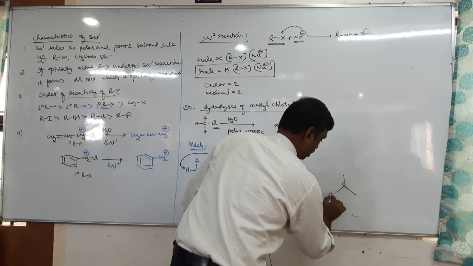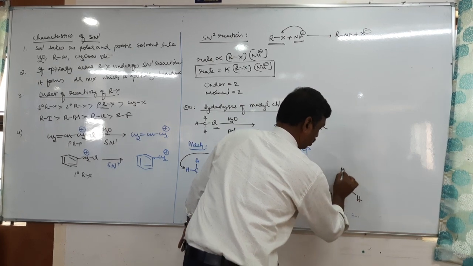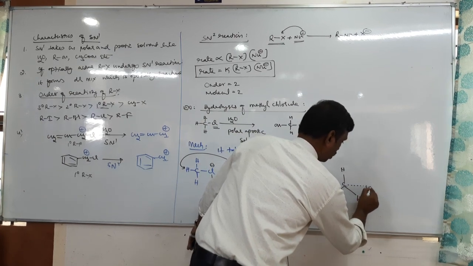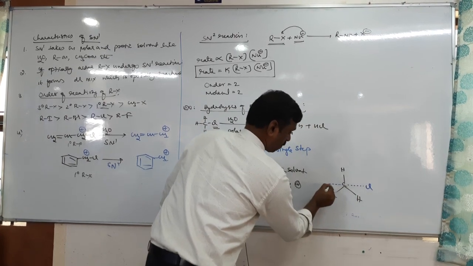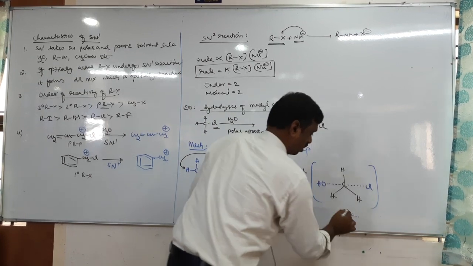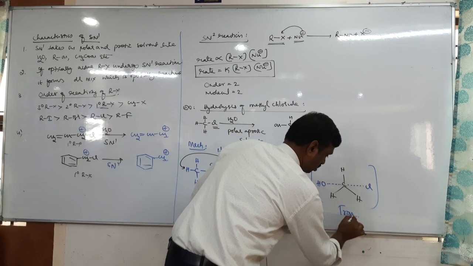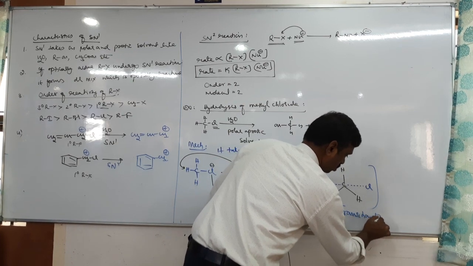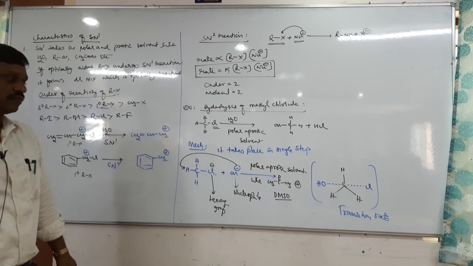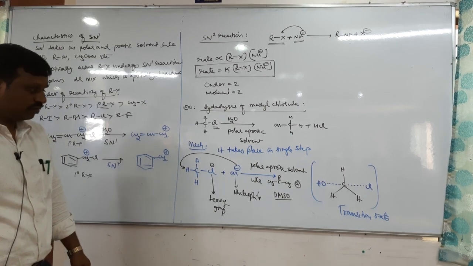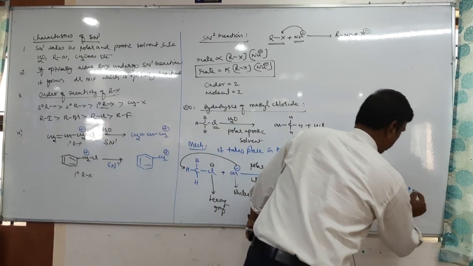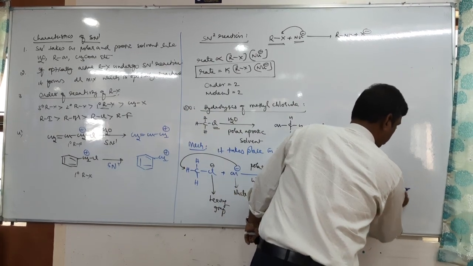In the transition state there will be 3 hydrogens, this chlorine partially bonded, and OH also partially bonded with carbon, which is called a transition state. Right. Now here is the importance of the transition state.